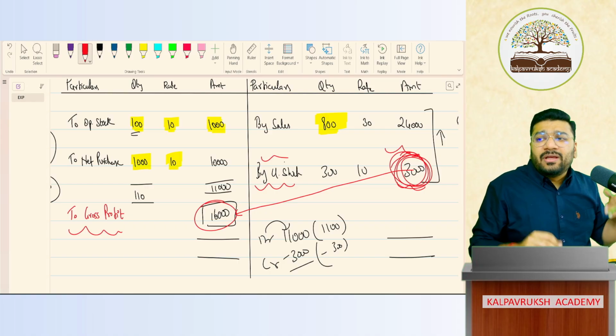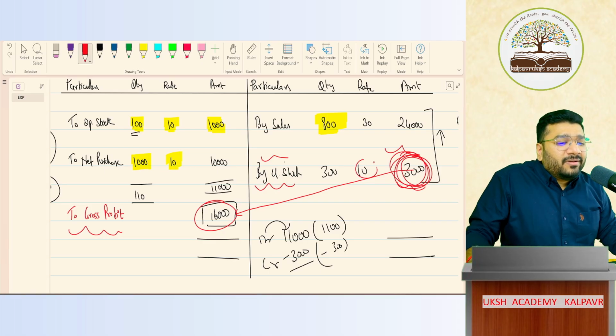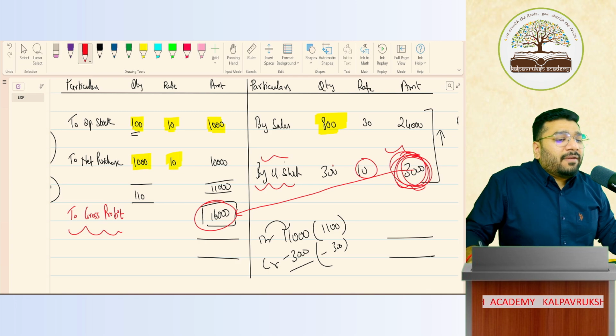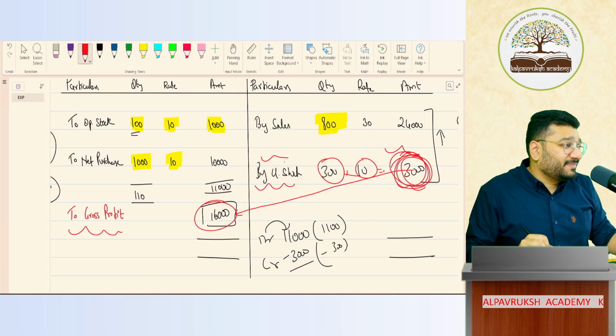Now you'll ask a question, sir, what is the big deal in this, sir? So easy, no? 10 rupees cost price, whatever quantity மிச்சம் மீதி இருக்கு, multiply by this, get this. No, my dear friend, it's not that easy.